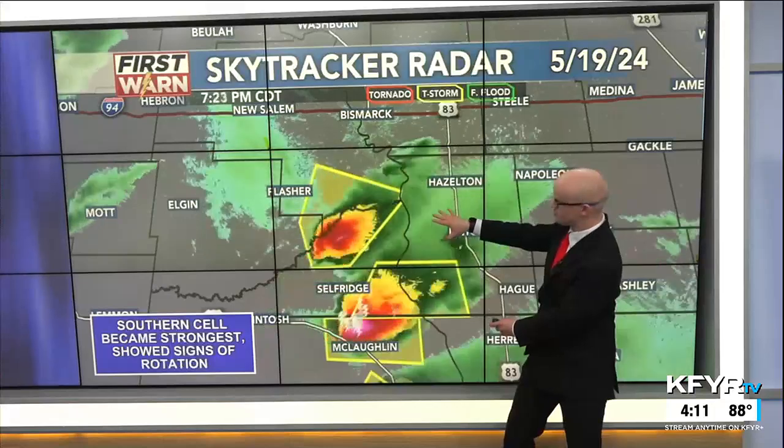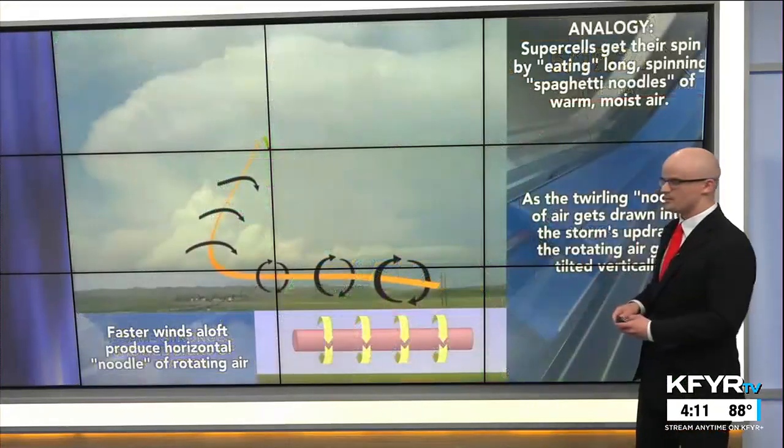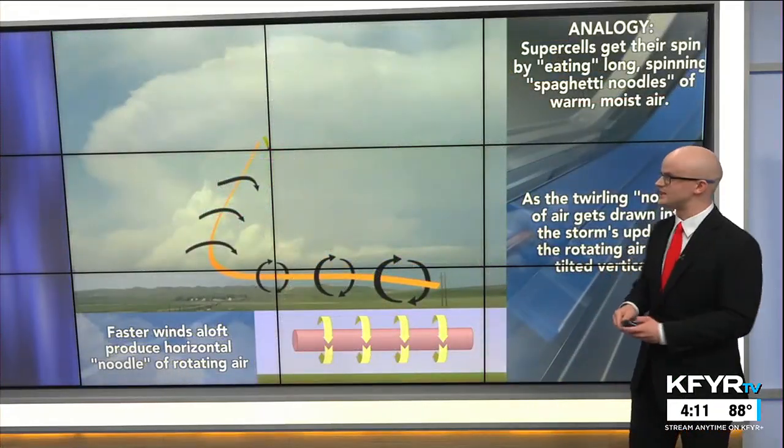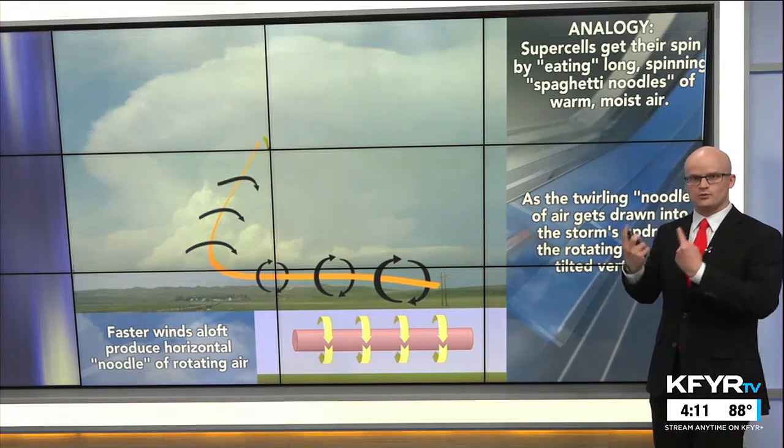It split into these two separate cells, but the southern cell became the strongest and even showed signs of rotation, a little bit closer to that moisture source of the Gulf of Mexico, and was able to pull in more rotation. So again, the supercell thunderstorms are rotating within them.